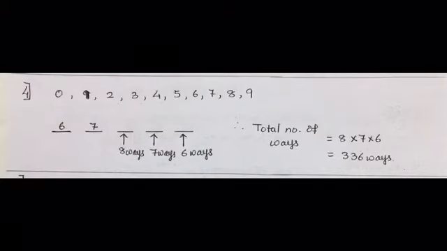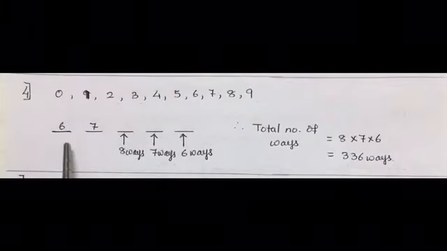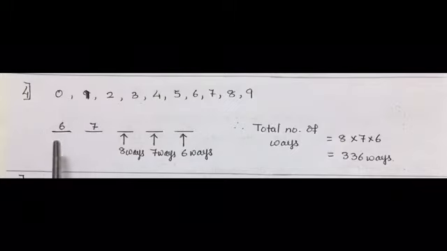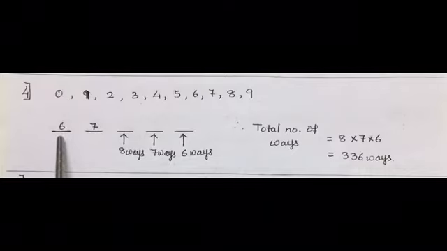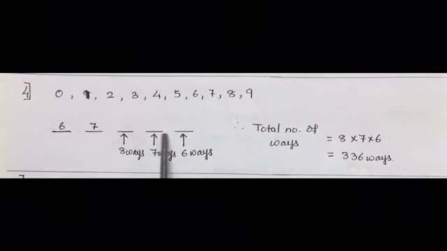Repetition of digits are not allowed. Now as we have to make 5-digit telephone numbers, 5 places are already being taken up. It is already given that all the numbers will begin from 67. So the first 2 places are being occupied by 6 and 7. Now we have to go for the remaining 3 places.